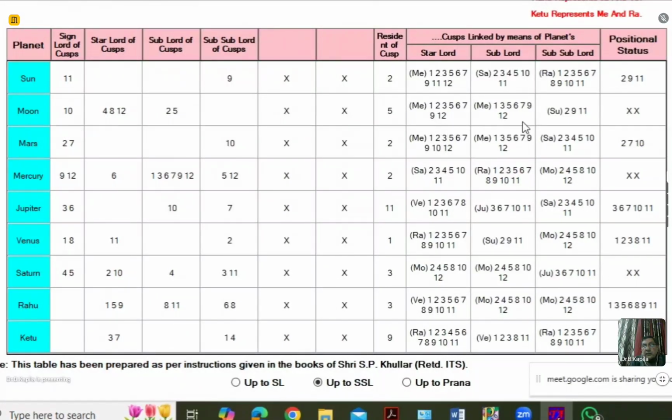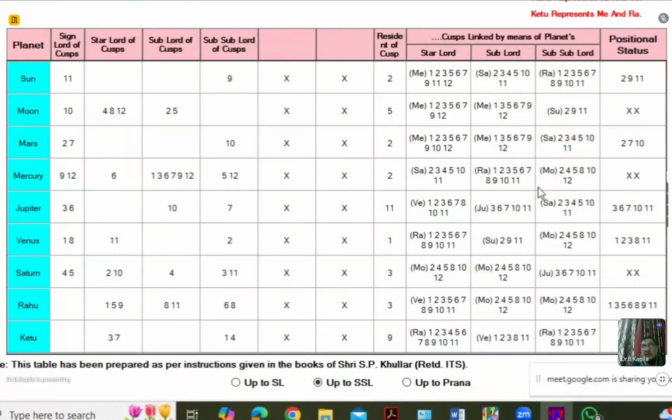Look at Moon. Appearance of 6 and 12 is there, and then appearance of 2 at the sub level. See the case of Mars. Appearance of 6 and 12 is there, and then appearance of 2 and 10 is there.